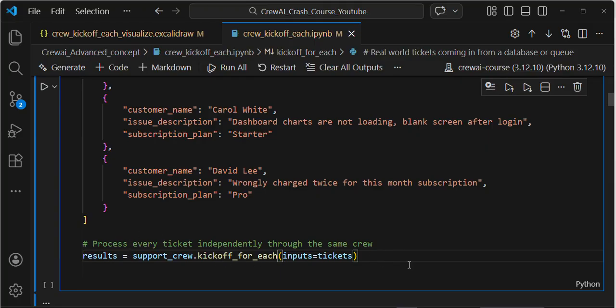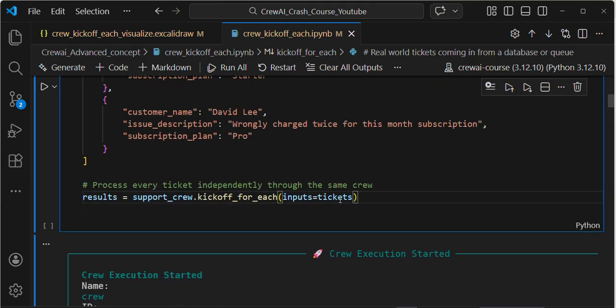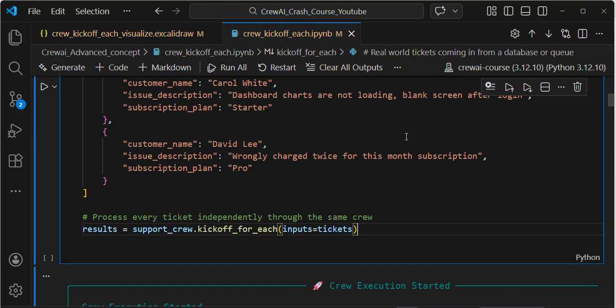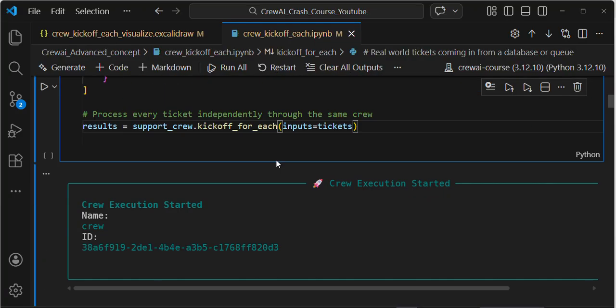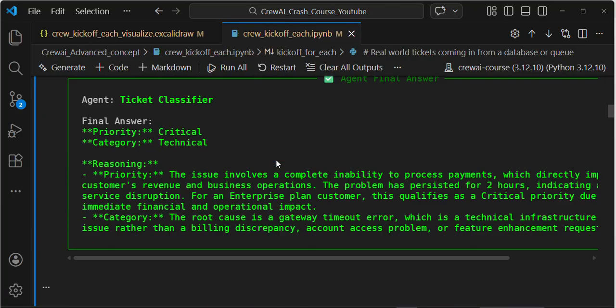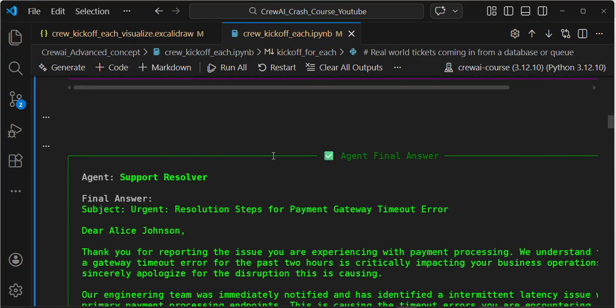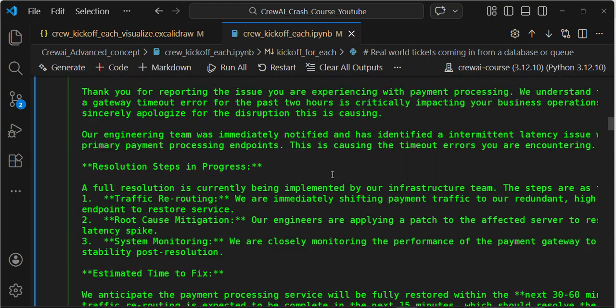While crew kickoff, I'm giving these tickets, a list of dictionaries, to my kickoff for each. Guys, again I'm repeating, I'm not executing the code. If I execute the code, it will take around 10 minutes to process, and then it will be able to create an email draft. It will be executing on my local machine.